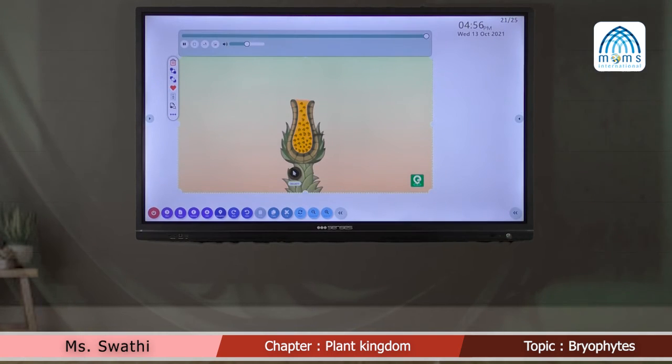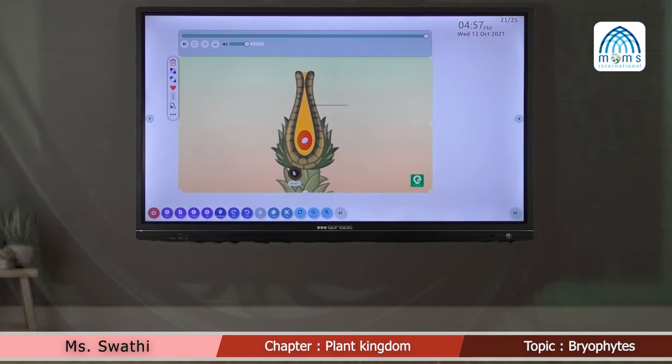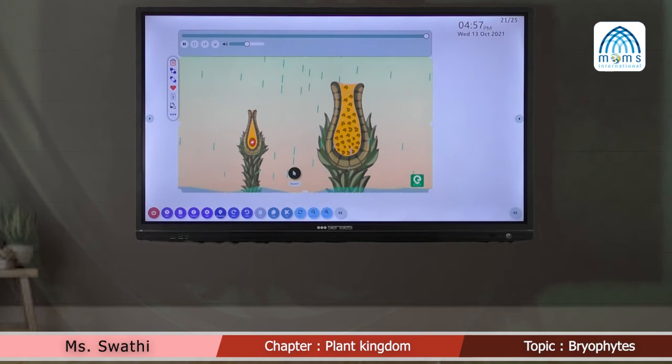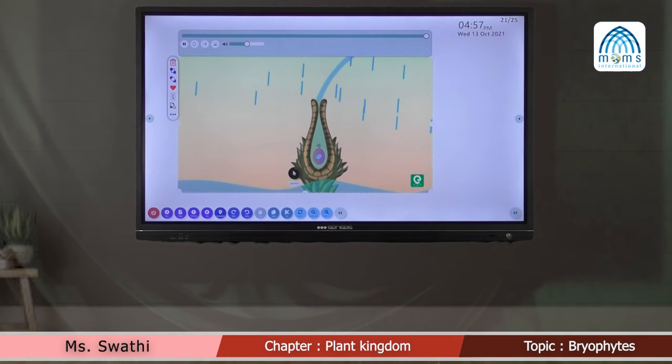The male sex organ is called antheridium. They produce the flagellate antherozoids. The female sex organ, called archegonium, is flask-shaped and produces a single egg. The antherozoids are released into the water where they come in contact with the archegonium. The antherozoid fuses with the egg to produce the zygote.